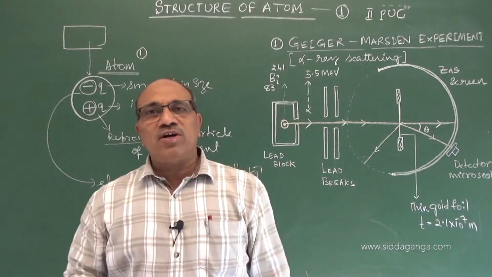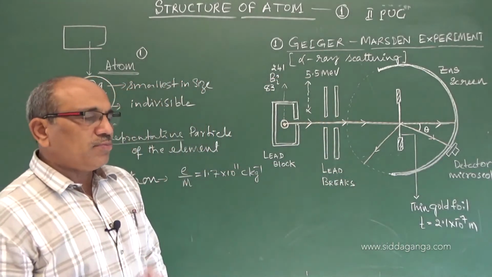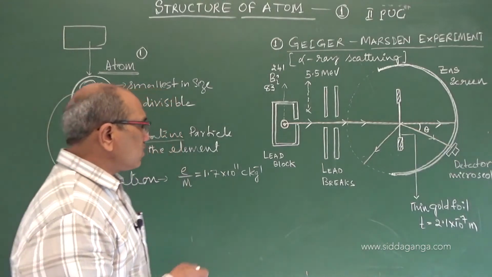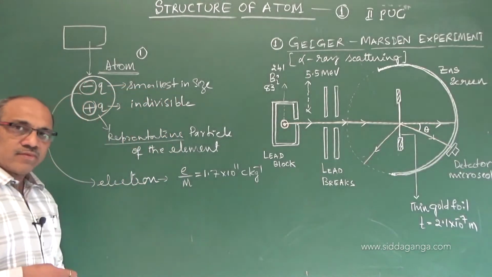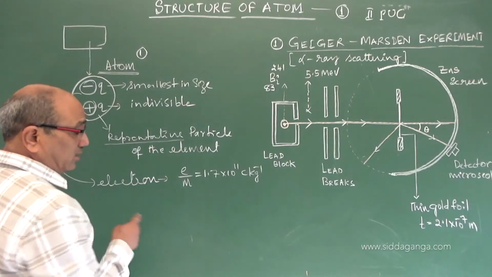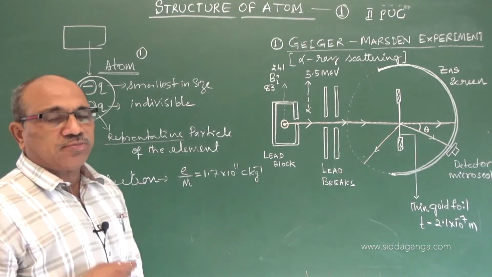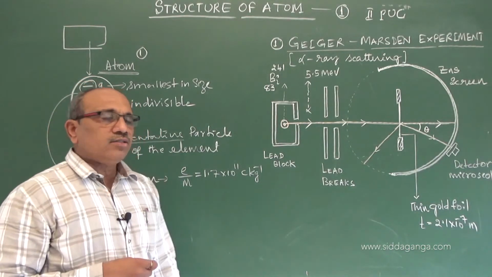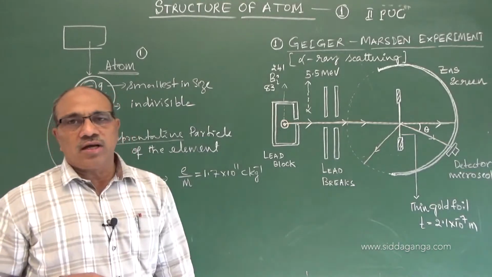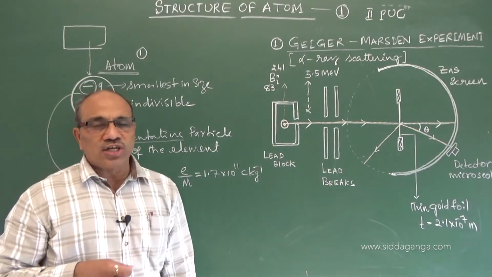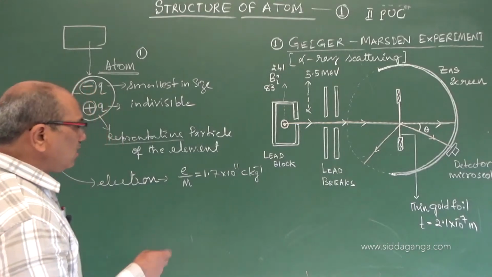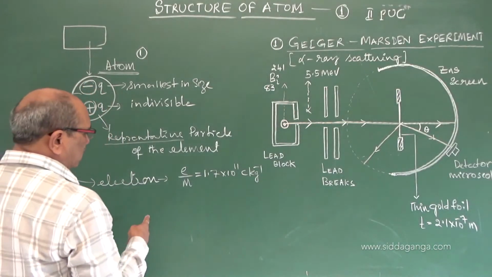Along with him, Millikan worked. You may have heard about Millikan's oil drop experiment. Millikan joined hands with him and again showed the charge of an electron, calculated by the Millikan oil drop experiment.